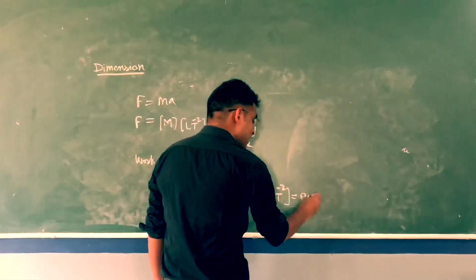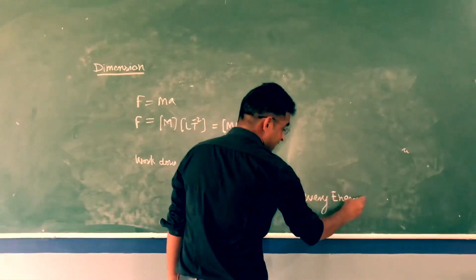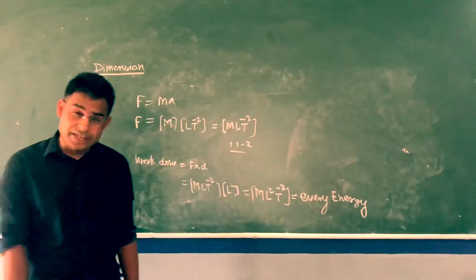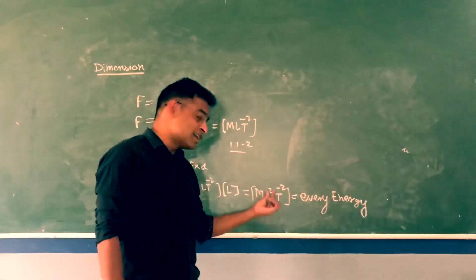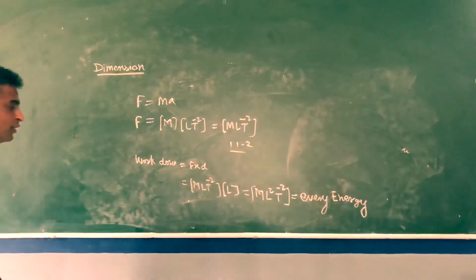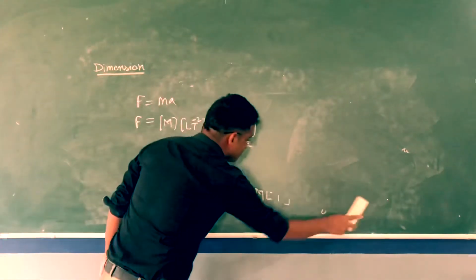So you can write here: every energy, whatever energy formula it is, like kinetic energy, potential energy, electrostatic energy, gravitational energy, for any energy the dimensional formula will be M L square T power minus 2. So this is the dimensional formula for work done or energy. We'll do some more questions based on this dimension.